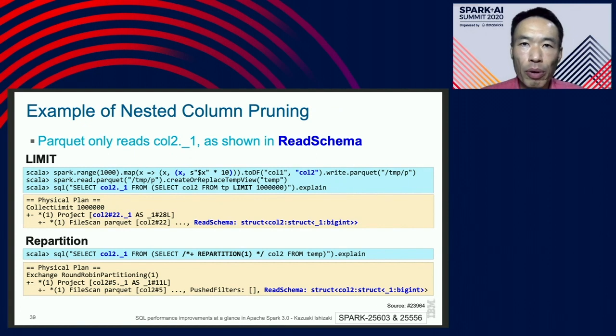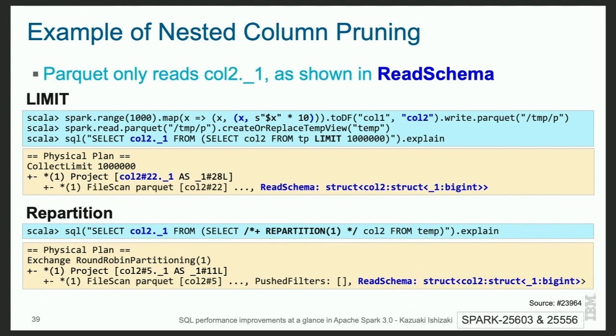Here are example programs for column pruning. As you can see, both queries, limit and repartitioning, read a schema in Parquet that has only the first column. Therefore, Parquet will read only 1 column. We can reduce the amount of I/O by avoiding reading unnecessary data.